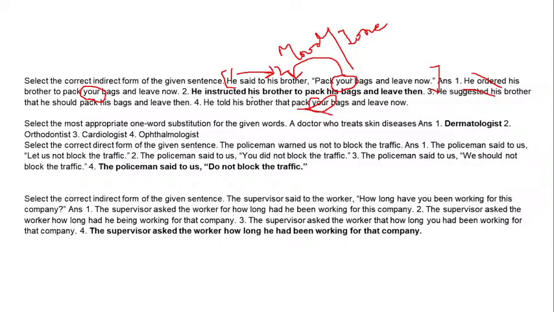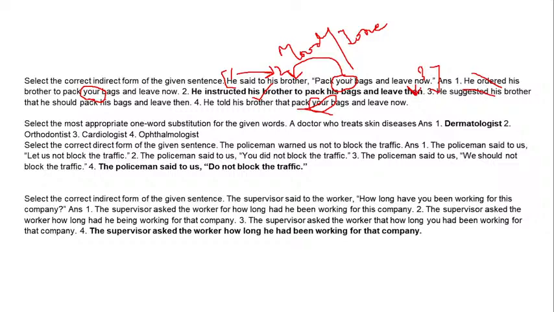So from that, number 2 is our correct answer. He instructed his brother to pack his bags and leave then. And the third thing to be noticed is, now changes to then in the reported speech. In the indirect speech, it changes to then. So this is something to keep in mind.